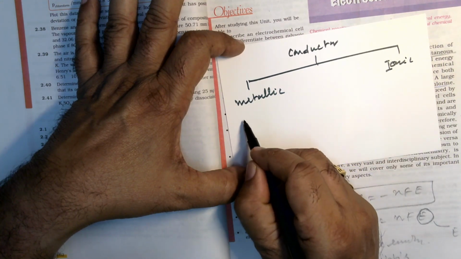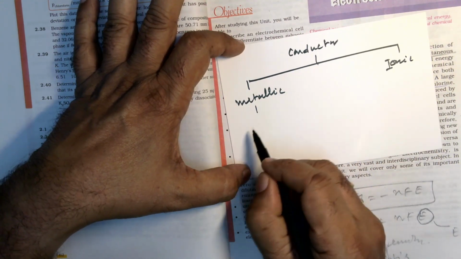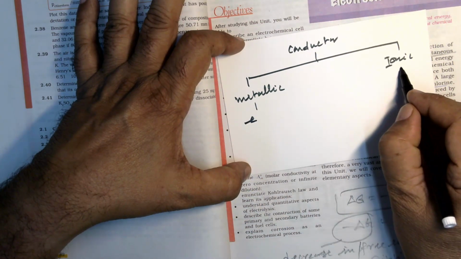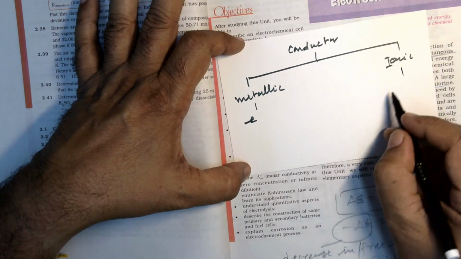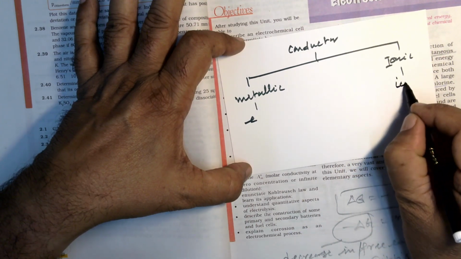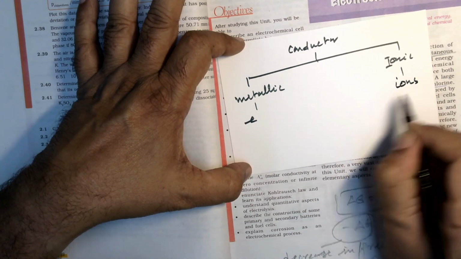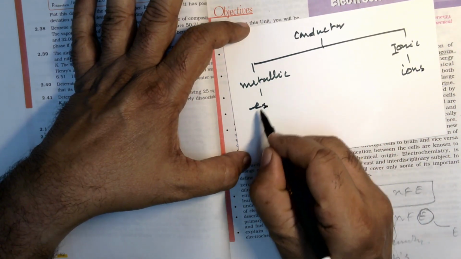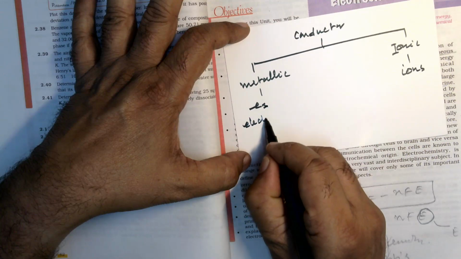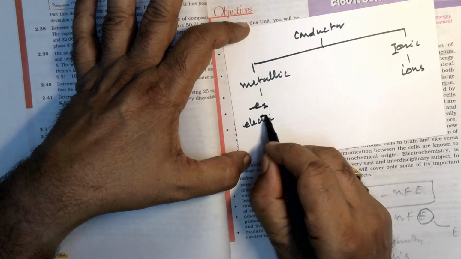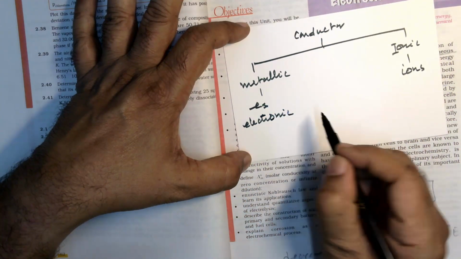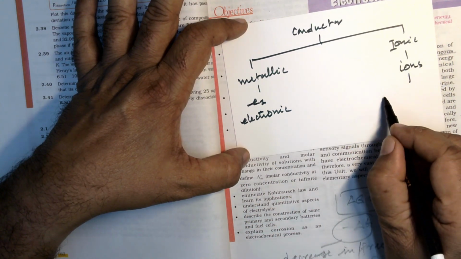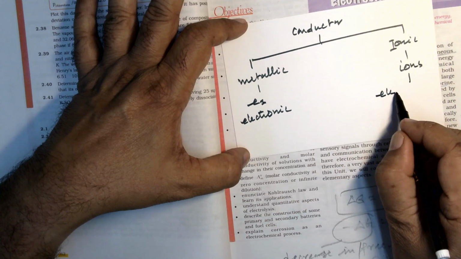In a metallic conductor, electrons are responsible for conductance of electricity. In an ionic conductor, ions are responsible for conductance of electricity. The metallic conductor can also be called an electronic conductor, and the ionic conductor is also called electrolyte or electrolytic conductor.